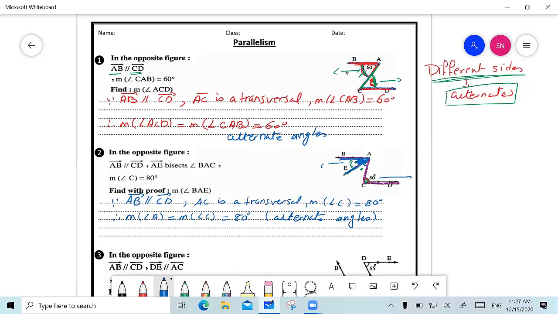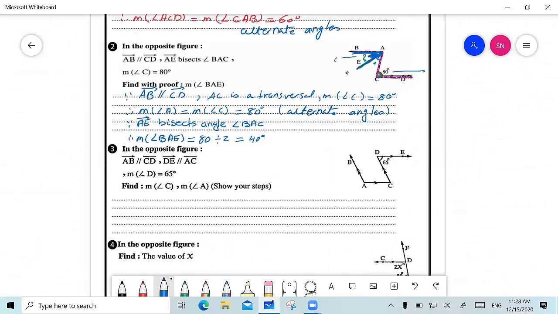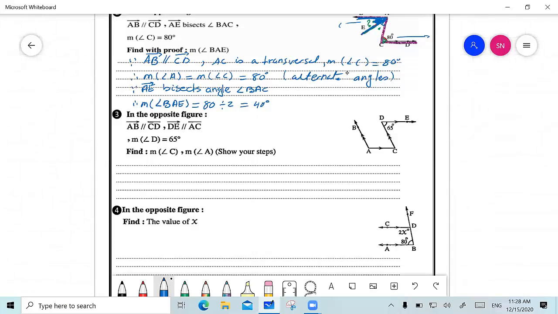I'm going to write that since AE bisects angle BAC, therefore the measure of angle BAE, the angle we're looking for, is equal to 80 divided by 2, so it is equal to 40 degrees. And again, I'm going to post the model answer on the group today after 2.